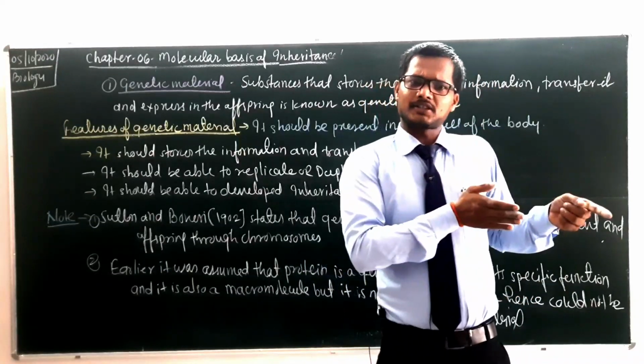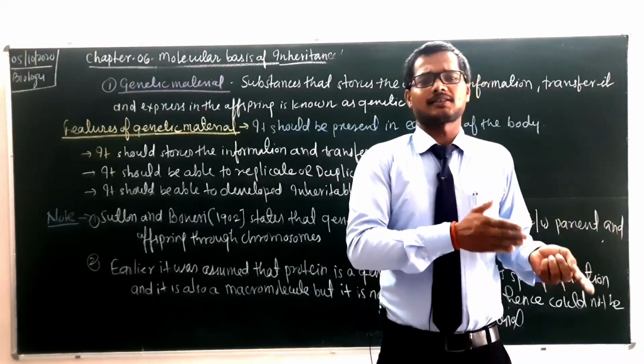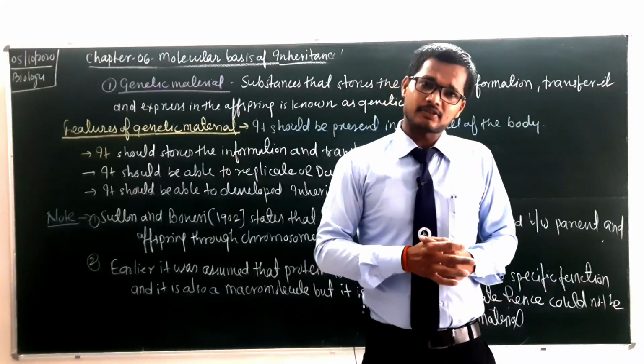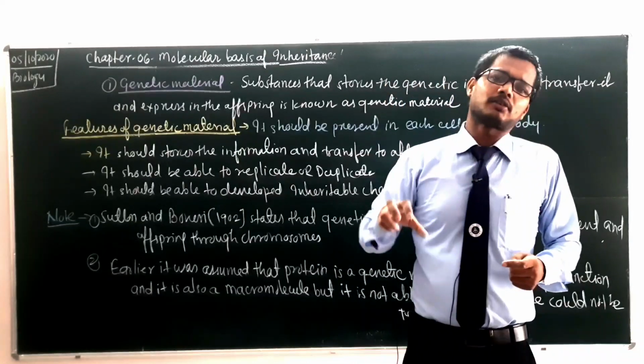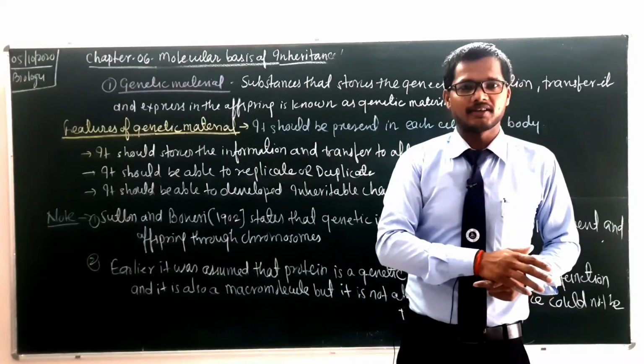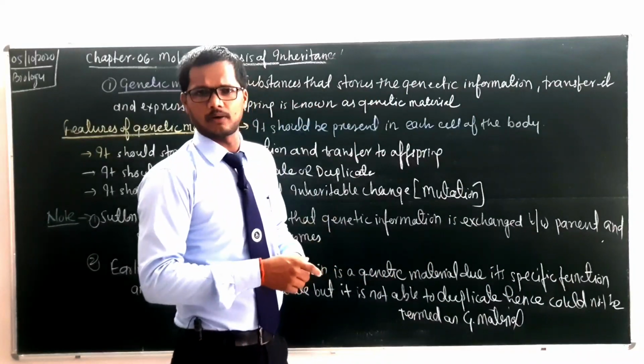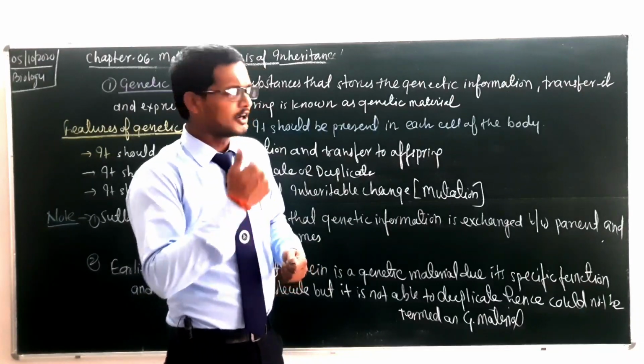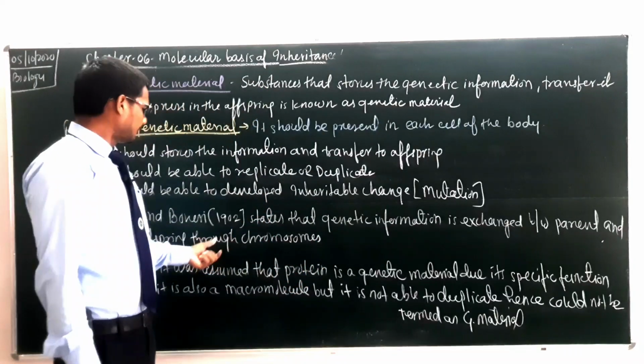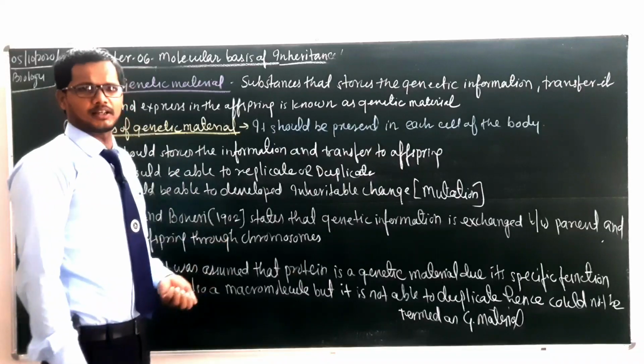But when studies became more advanced, it was found that it is not able to replicate. That's why we cannot say it is a genetic material, because genetic material has the capacity of replication or duplication. So this was all about some general terminology.